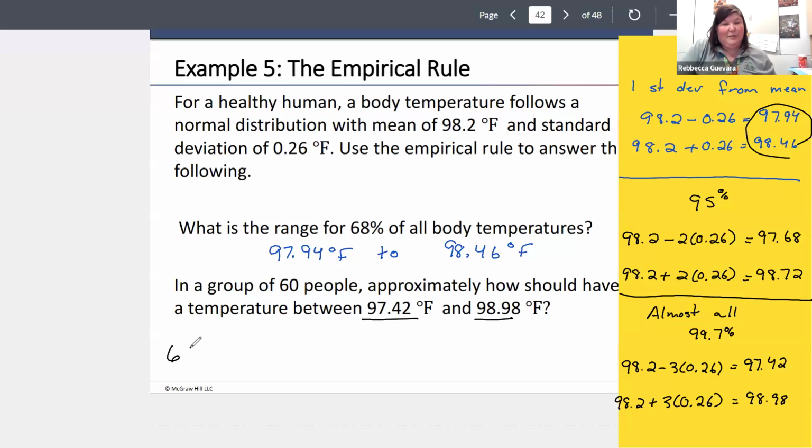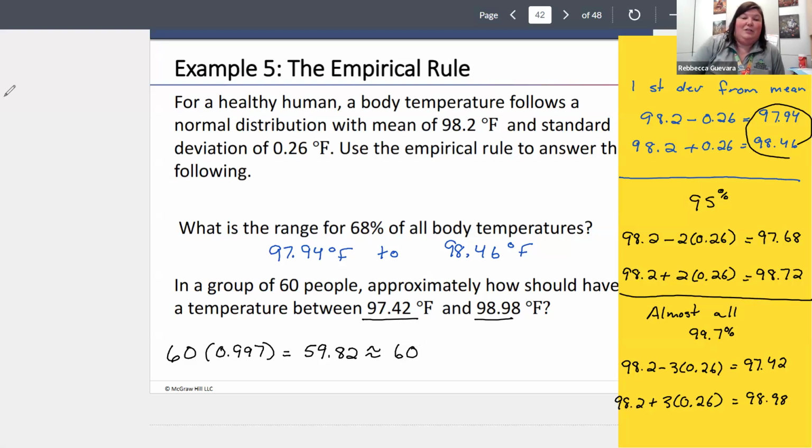So if I have 60 people in my group, what I'm expecting is that this is representing that 99.7%. So as a decimal, that's 0.997. This is why we're going to say approximately all. I get 59.82. And we can't have partial people, so we round this up to 60. So really what I expect is that all people in that group should have a temperature in that range, as long as they're healthy people.